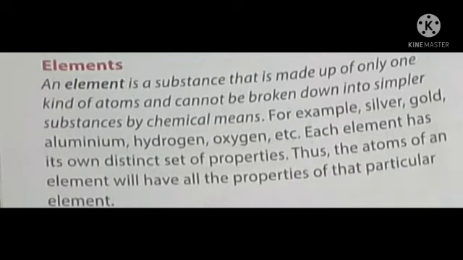Can you say some example? See, silver, gold, aluminium, hydrogen, oxygen, etc.